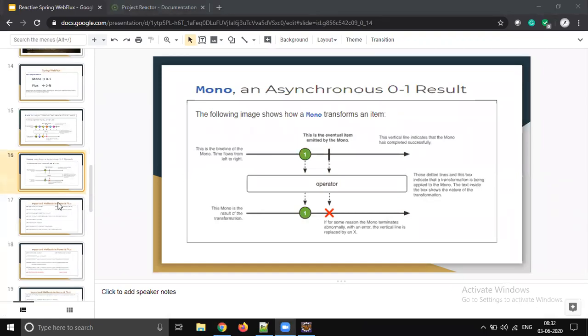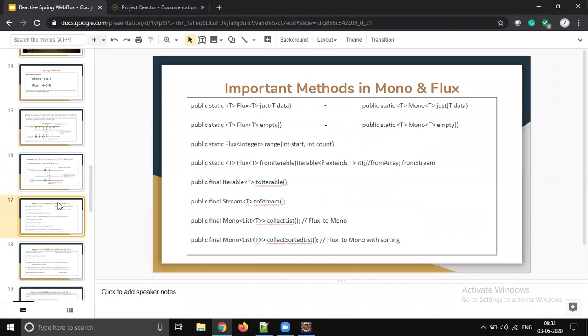Okay. So from now onwards, we will be focusing on learning the methods: how to create Flux, how to create Mono, how to create a Flux from a collection, how to convert a Flux to a collection. So like that we will start learning. Okay, so let's create a simple project.